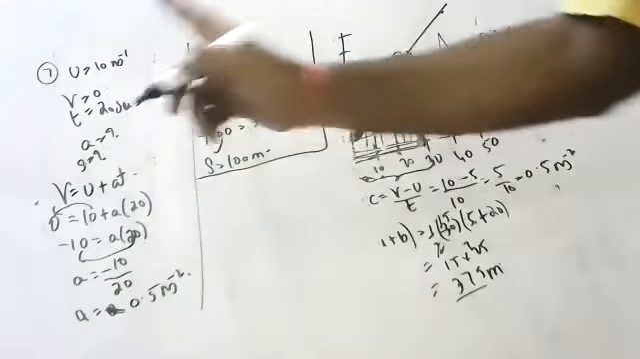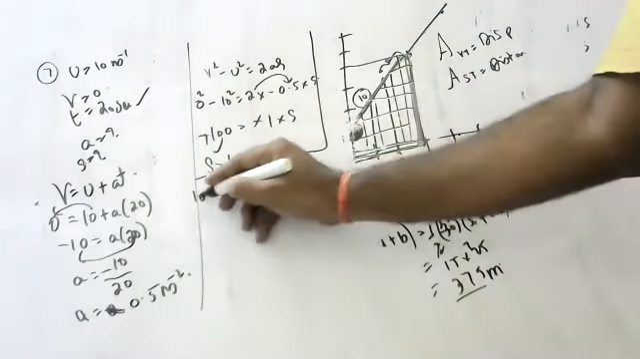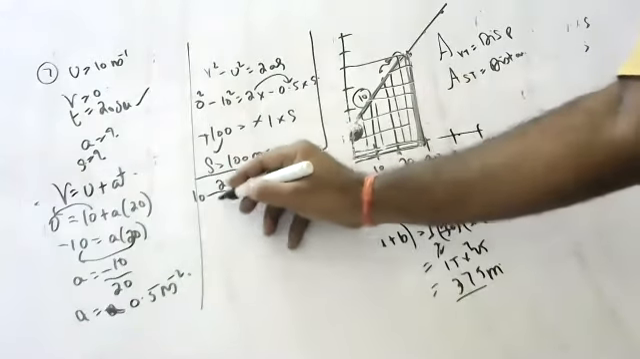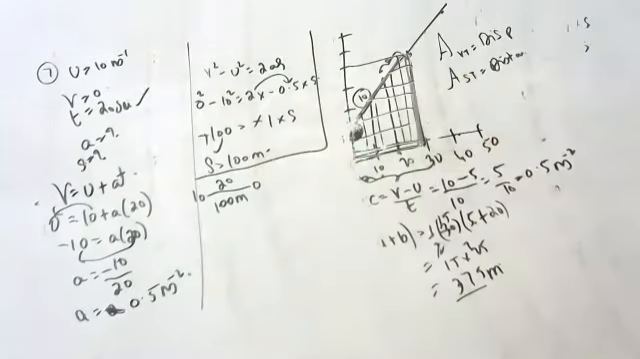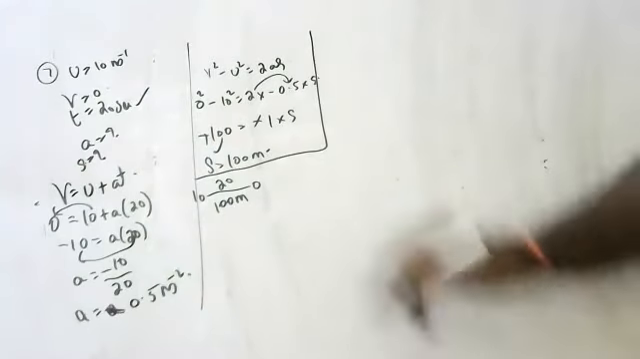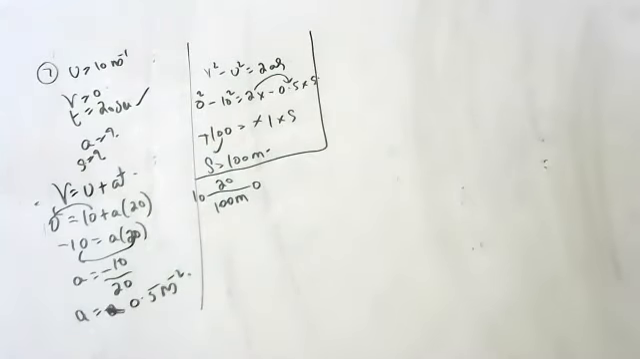For bringing 10 to 0, it took 20 seconds and traveled 100 meters. 10 to 0 means it came to a stop. Came to a stop means final velocity is 0. Next question.